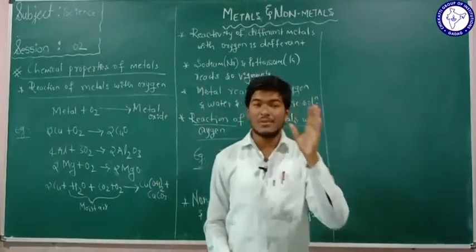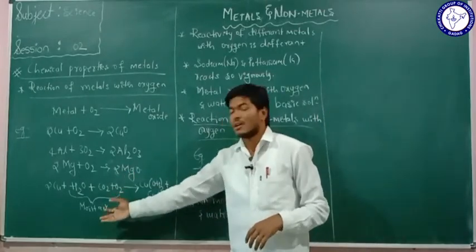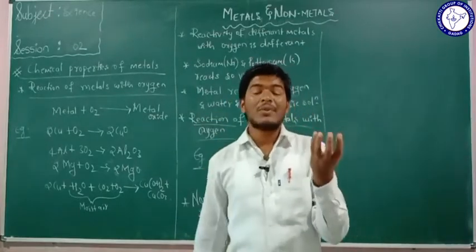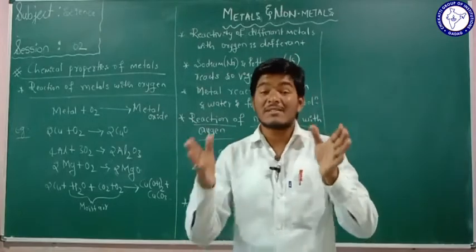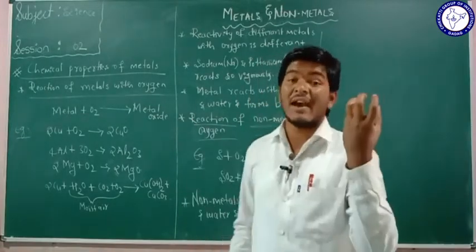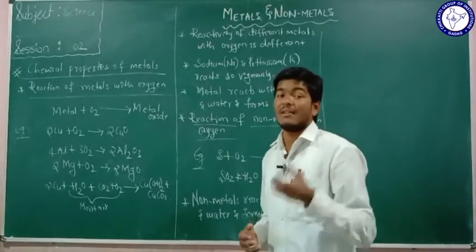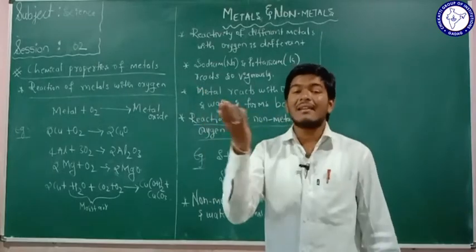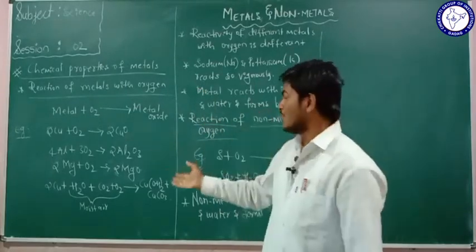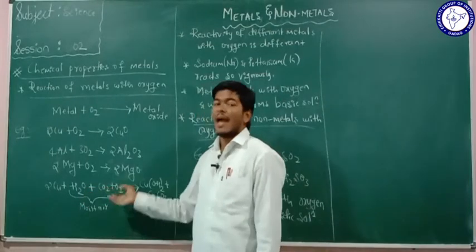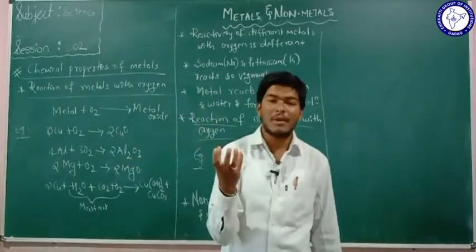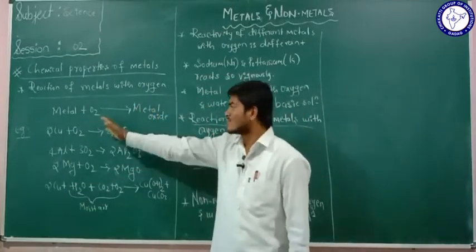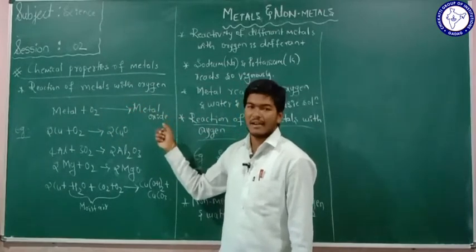See, you have to observe clearly here. When copper reacts with the moisture, it forms a green colored layer on its surface. So when you see the copper vessels in your home, if they react with the water and oxygen, a green colored layer will be present on the surface. That is due to the reaction between the water molecules and the oxygen molecules present in the environment. So when any metal, here copper, reacts with oxygen, it forms a metal oxide, isn't it?